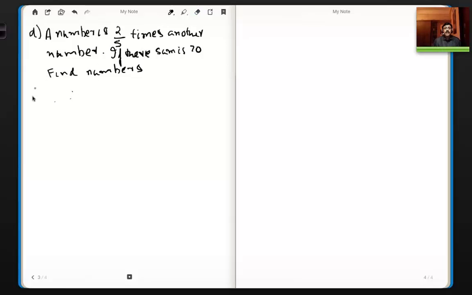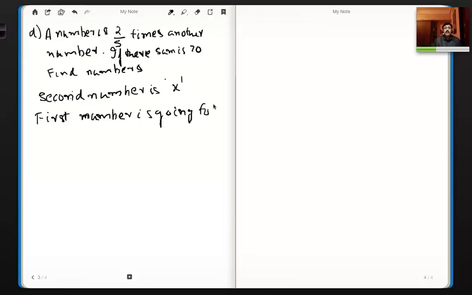So now what I can do is say, let us say the second number is x. So what will the first number be? The first number is going to be 2 by 5x. It's very clearly told here: a number is 2 by 5 times another number. So if the second number is x, then the first number is 2 by 5x.